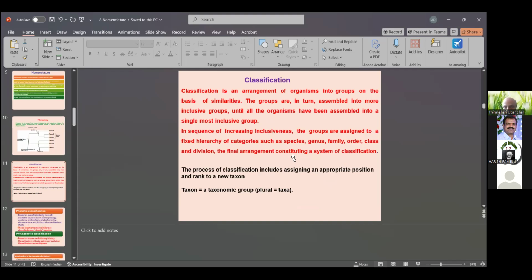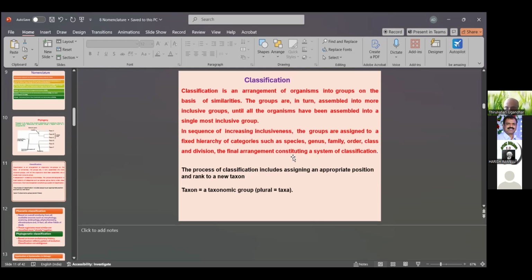Classification is the arrangement of organisms into groups on the basis of similarities. These groups are in turn assimilated into more inclusive groups, until all the organisms have been assembled into a single most inclusive group, or more groups.